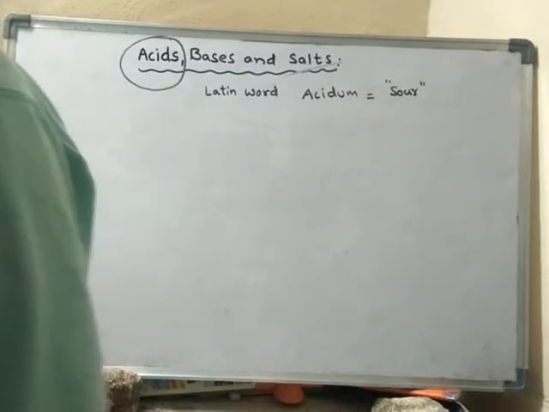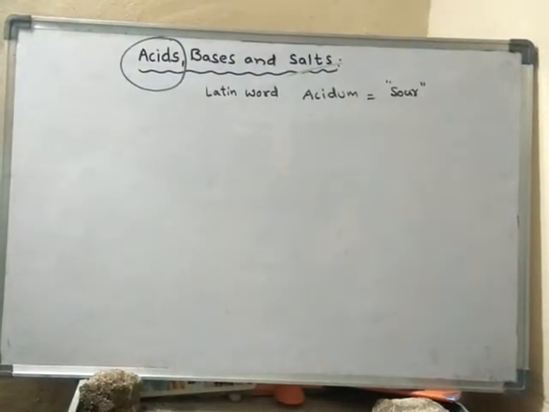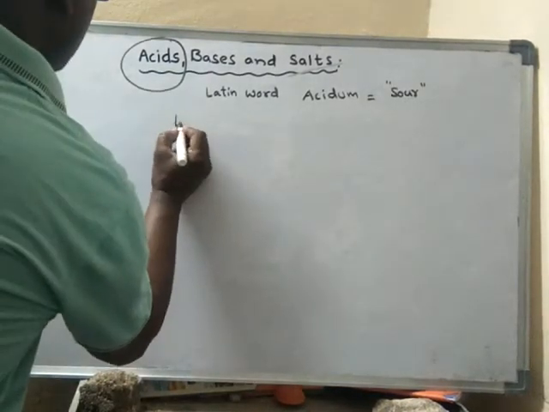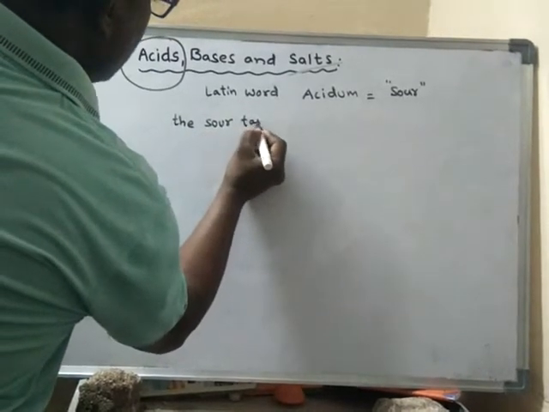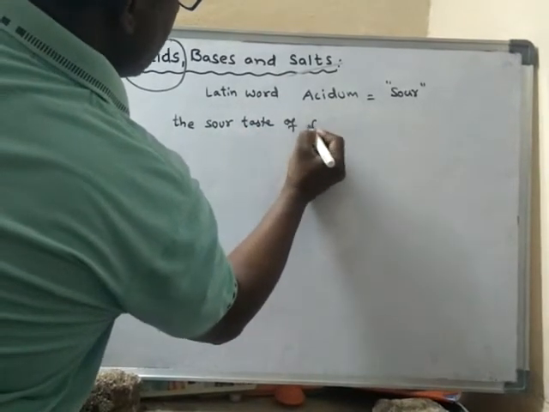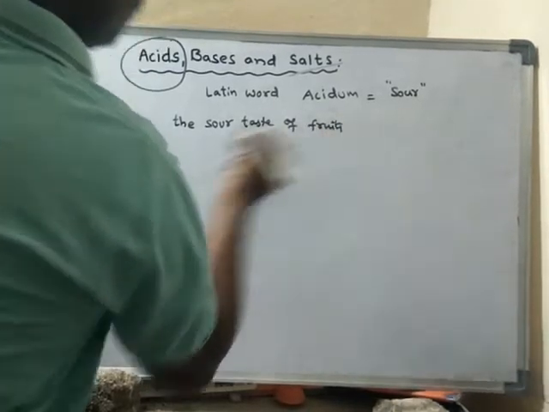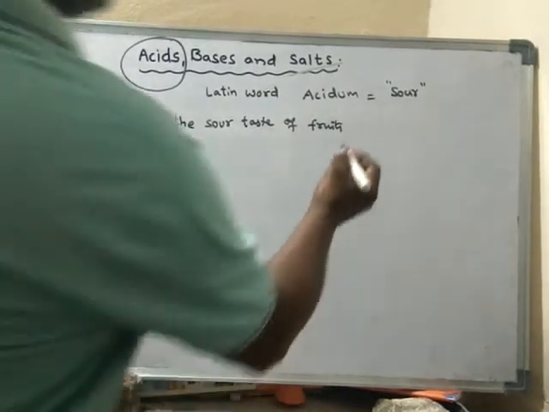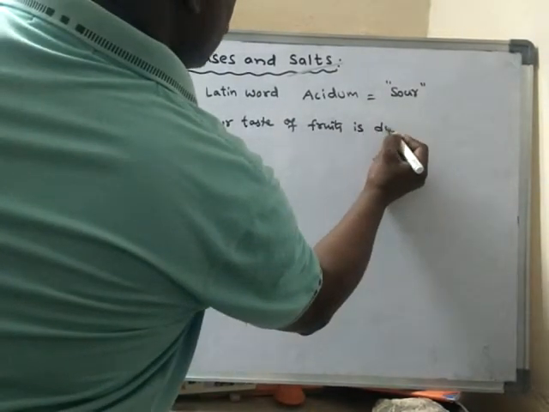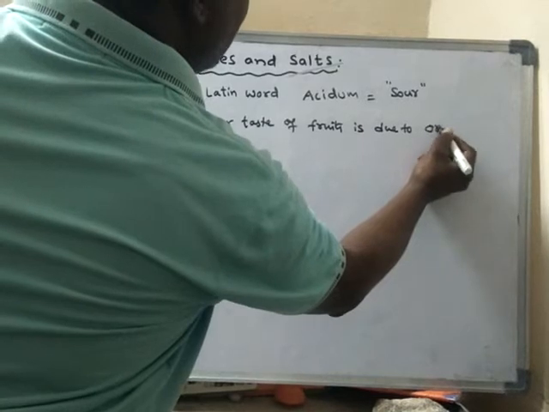Generally, so many fruits we eat in our day-to-day life are sour. The sour taste of fruits is due to organic acids.